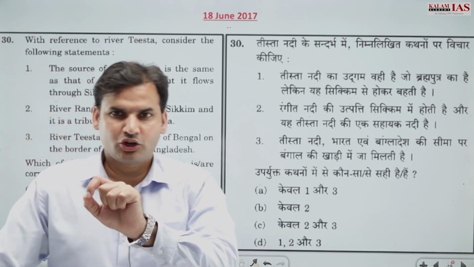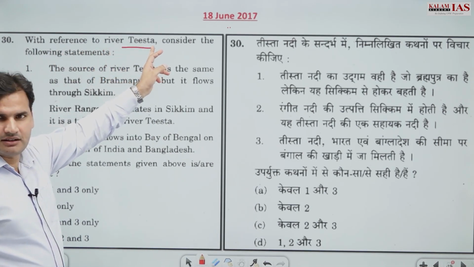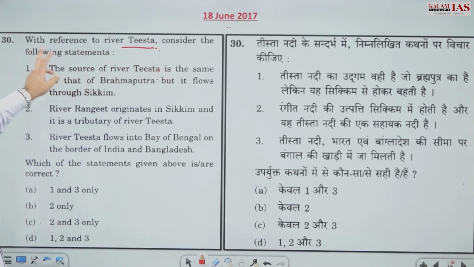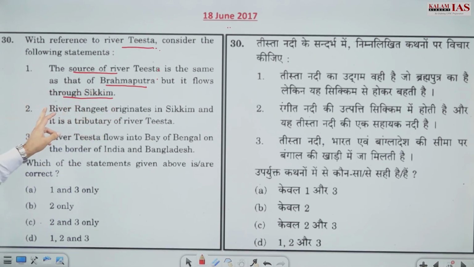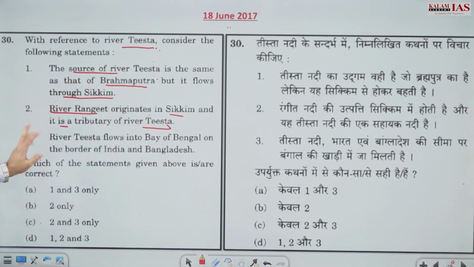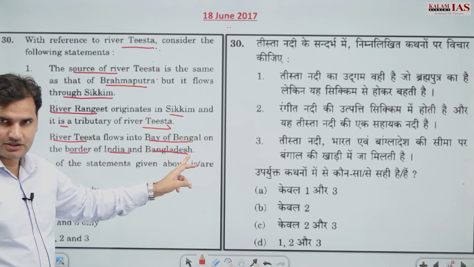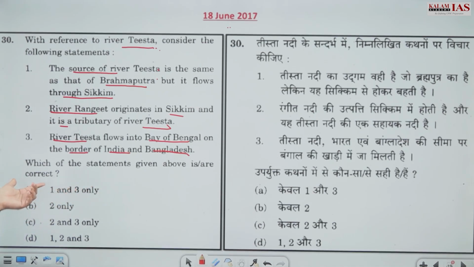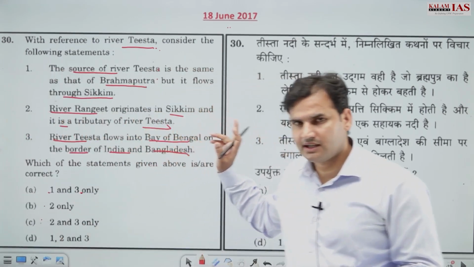And I want you to please comment down the answer. What is the answer, right? So with reference to river Teesta, consider the following statements. First, the source of river Teesta is the same as that of Brahmaputra, but it flows through Sikkim. Second, river Rangit originates in Sikkim and it is a tributary of river Teesta. And the third statement, river Teesta flows into Bay of Bengal on the border of India and Bangladesh. You have to choose the correct one: 1 and 3 only, 2 only, 2 and 3, and 1, 2 and 3. So please comment down what is the answer for this.